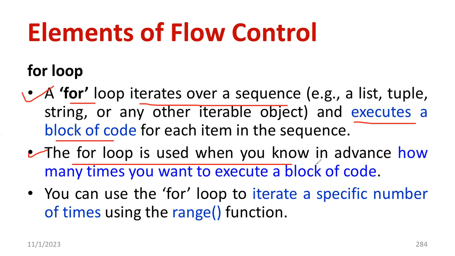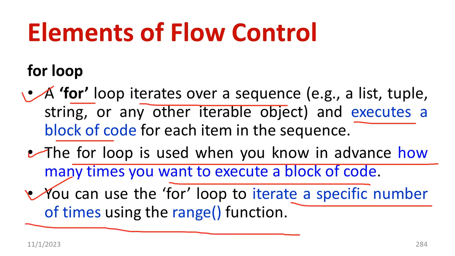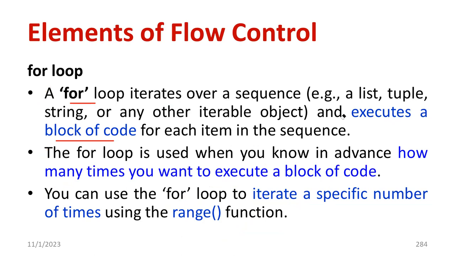Also, the for loop is used when you know in advance how many times you want to execute the block. For example, 1,000 times, 10,000 times. If you want to have repetitive data in a sequence order, we require for loop. You can use for loop to iterate a specific number of times using the range function. If you want a particular range, 0, comma, 1,000, the range function will be used here. Range is an inbuilt function in Python programming. We'll discuss the importance of range when we discuss functions. So that is the significance and importance of for loop.